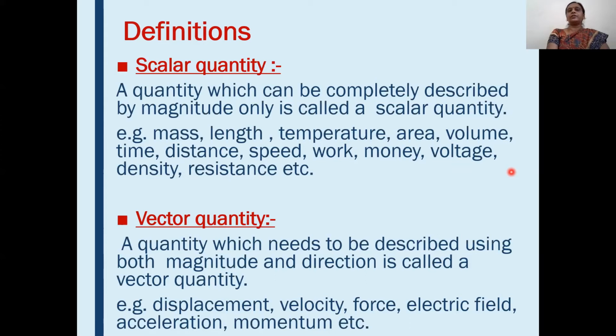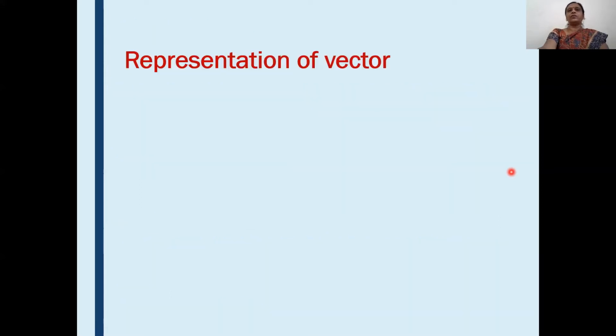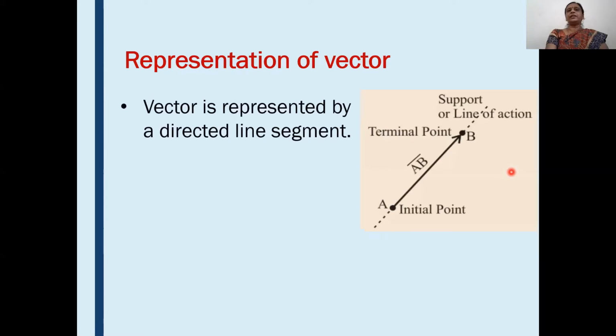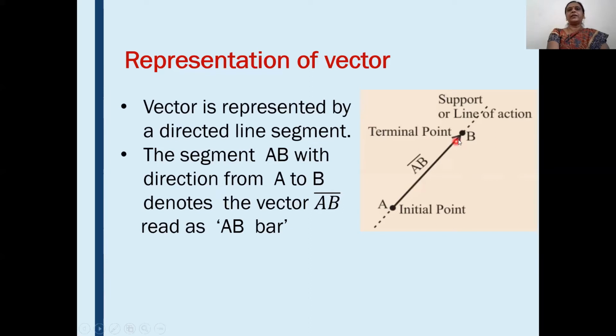See the difference between scalar quantity and vector quantity. Scalar quantity only has magnitude, but vector quantity has magnitude as well as direction. Okay, then we will see representation of vector. A vector is represented by a directed line segment. Means vector is represented by a line segment which has direction. See here, line segment AB. The segment AB with direction from A to B denotes vector AB bar, and this is read as AB bar.